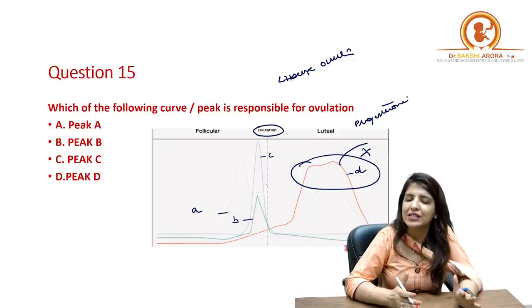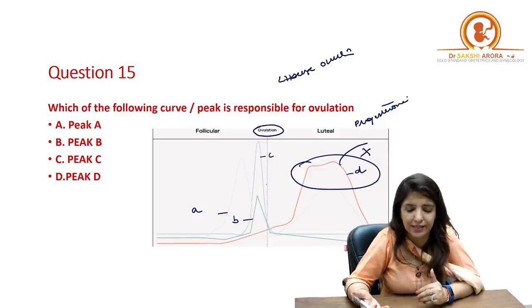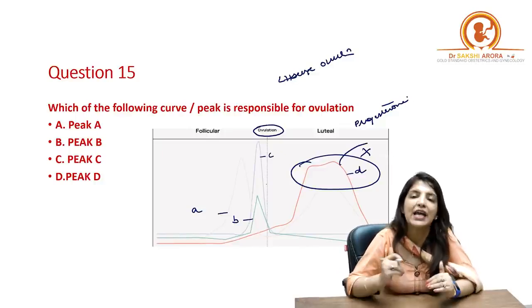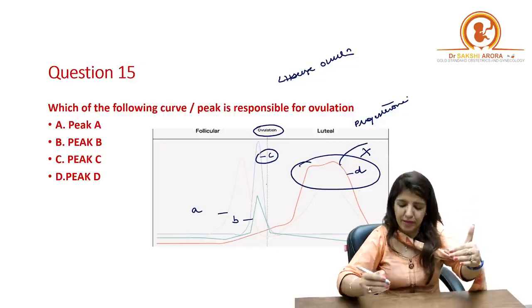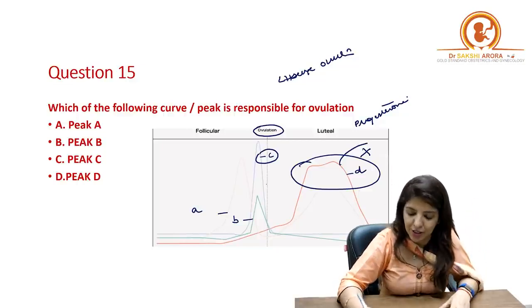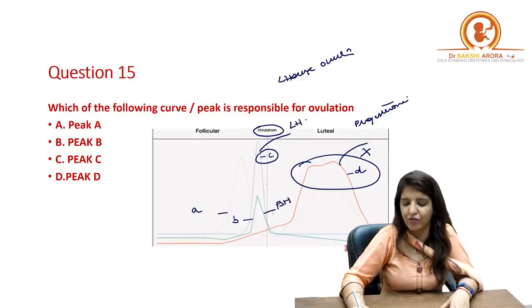Right? So ovulation is happening because of either peak C or peak B. Now I am seeing that peak C is much higher than peak B. That means it is peak C which is representing LH, and this peak B is representing FSH.